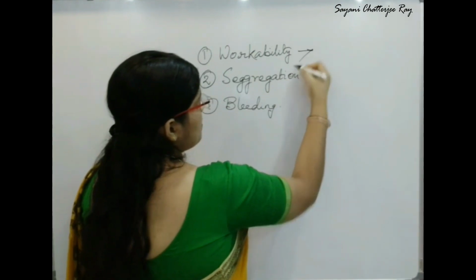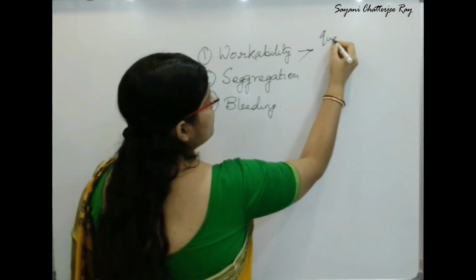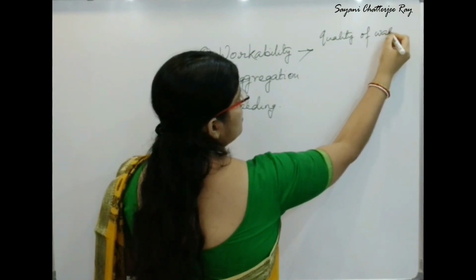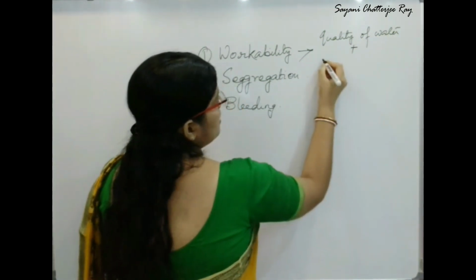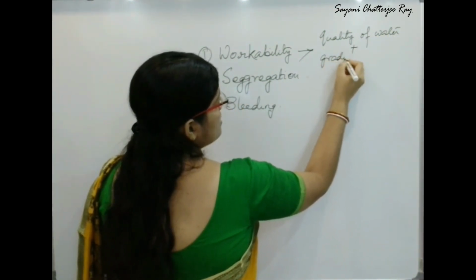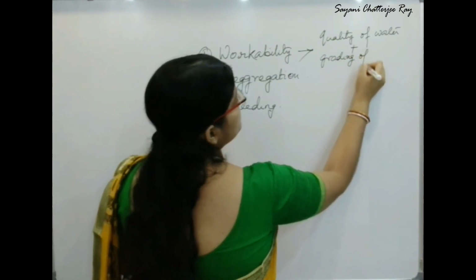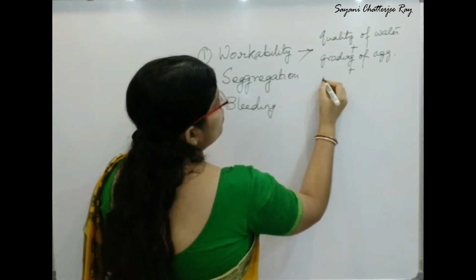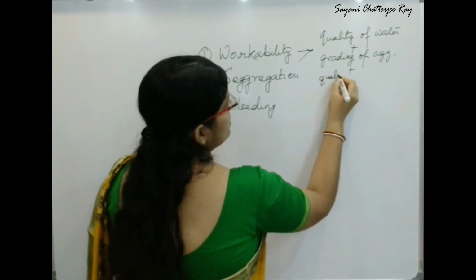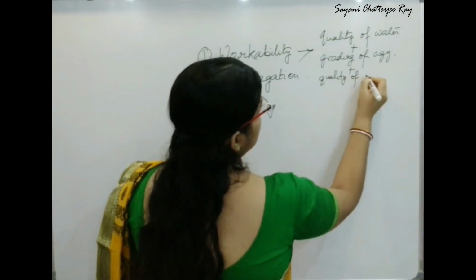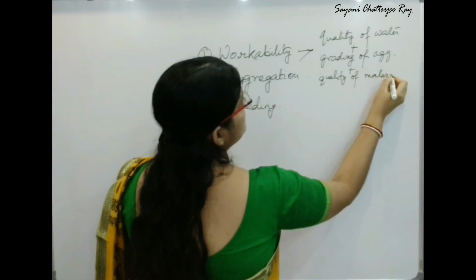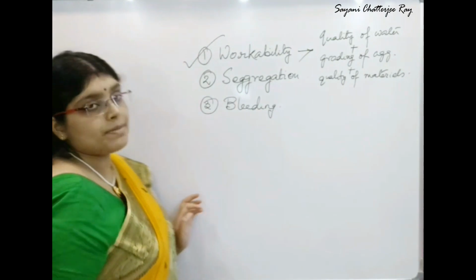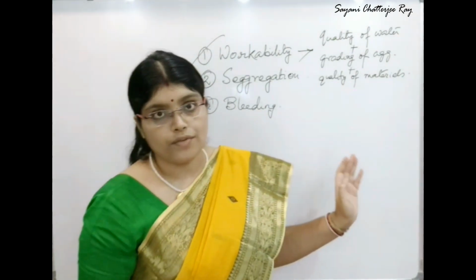Workability depends upon the quantity of water, plus the grading of aggregates, plus the quality of materials used. So I hope the concept of workability is clear to all of you.